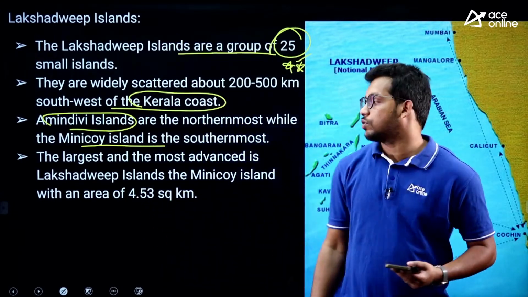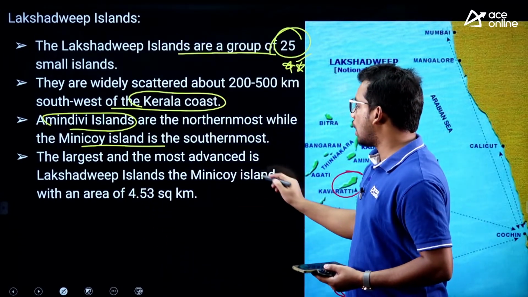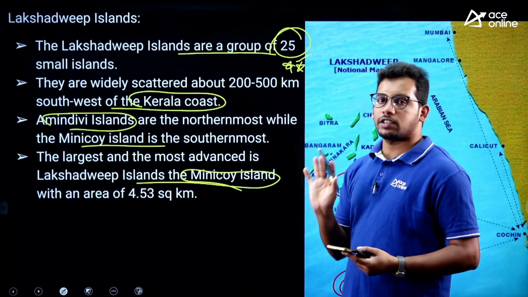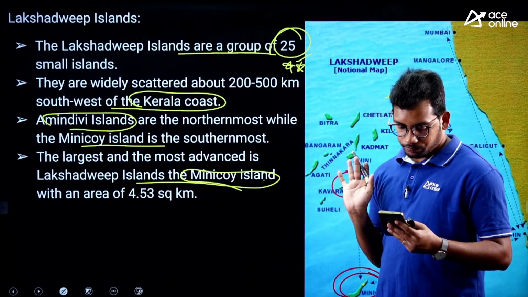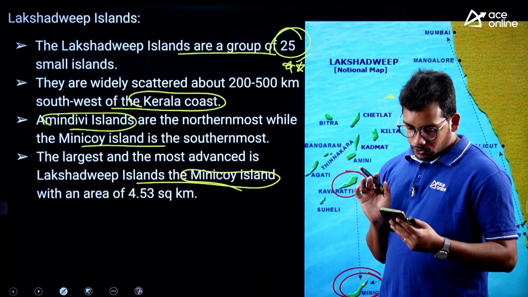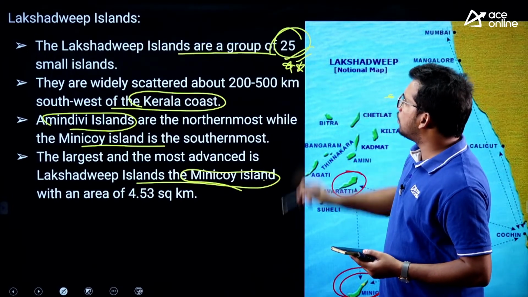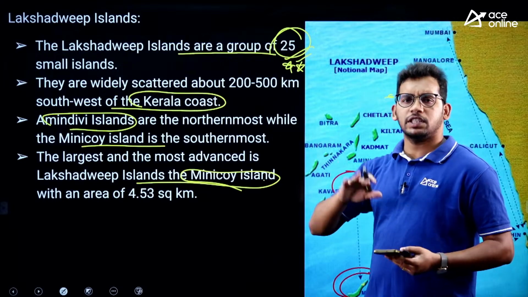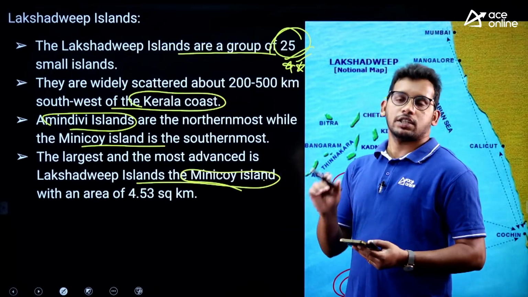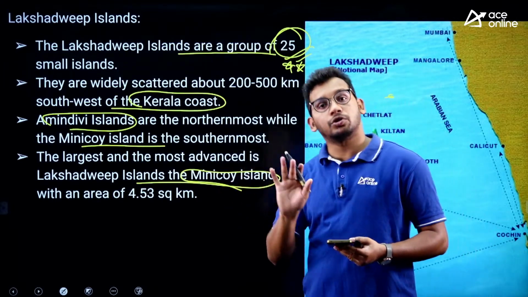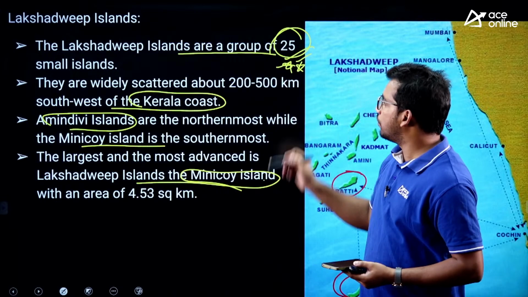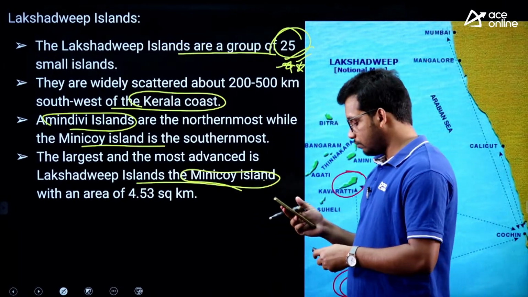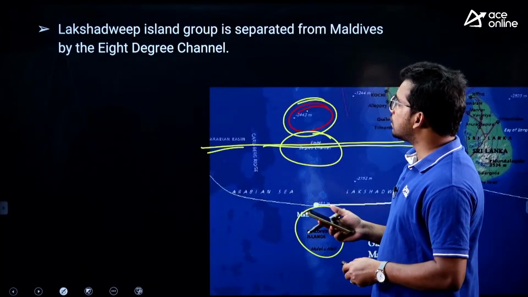They will ask you these questions also, right. So the largest and most advanced island is Minicoy island. All these facts have to be remembered for your exam. It was taken from the Indian political map itself. Let me check if there is any subdivision. See, these islands are not very rigid. Sometimes new islands are also discovered, right. As of now we have 25, as of 2023, but let me check.